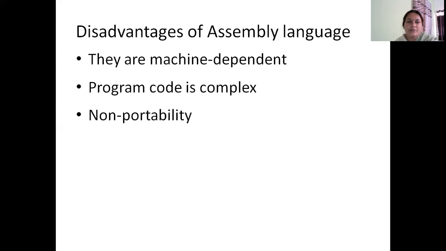So an Intel CPU will have a different assembly language compared to an AMD brand CPU. So if you have to write a program for that particular processor, you have to follow that particular assembly language only. So there is a strong machine dependency in assembly language. Also, the program code is complex when compared to a high-level language program. So these are disadvantages of assembly language.